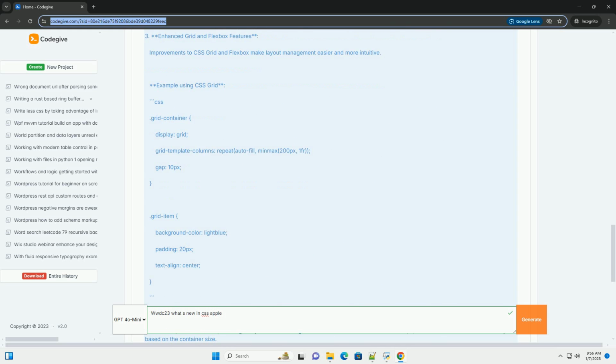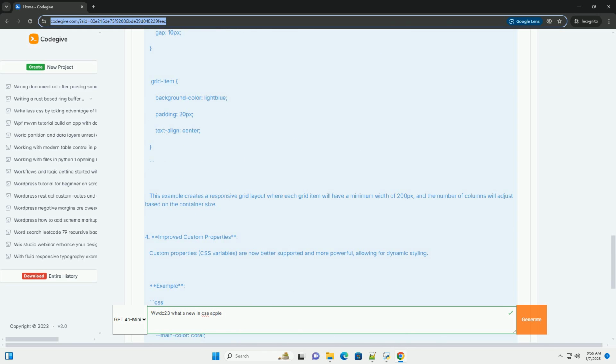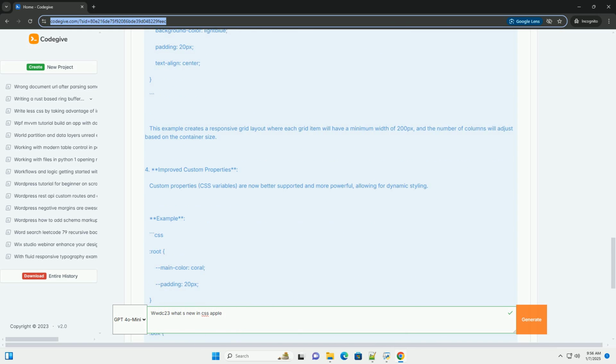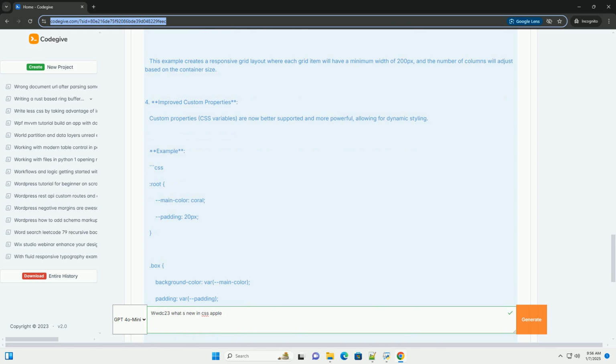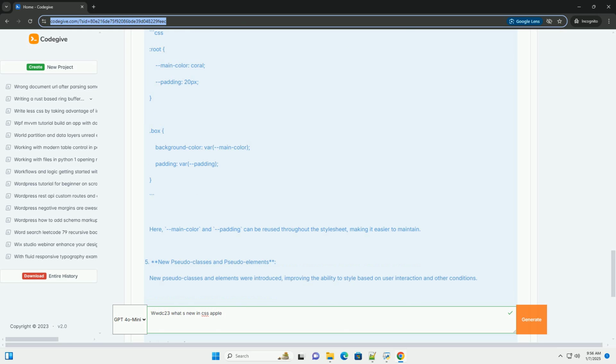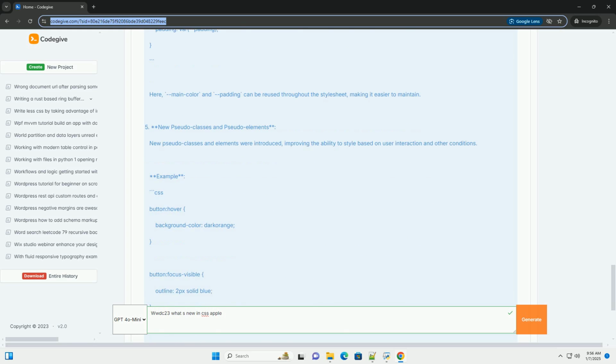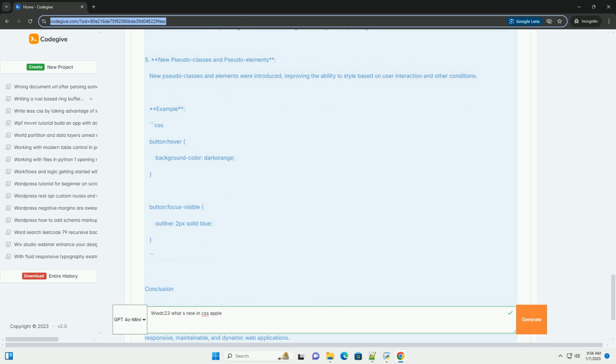1. CSS Container Queries. Container queries allow styles to be applied based on the size of a container rather than the viewport. This feature is particularly useful for responsive designs. Example. In this example, the background color of .child changes based on the size of its parent .container.